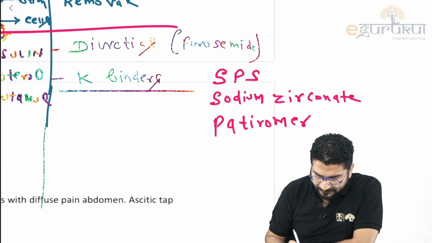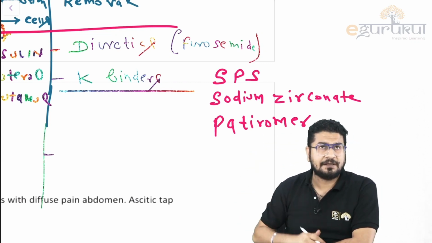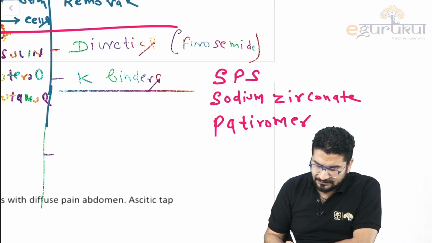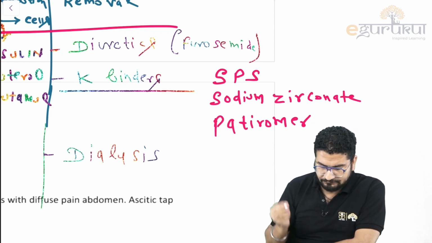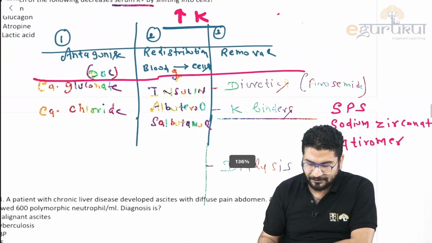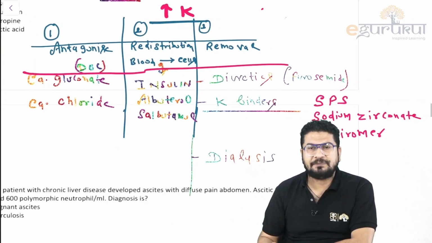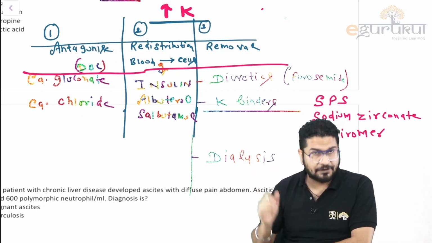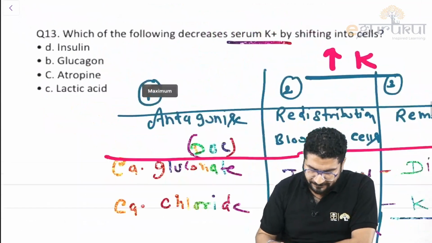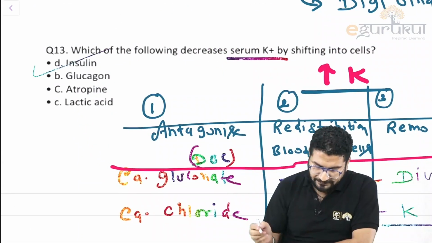Suppose ये भी fail हो गया, no improvement, still potassium is very high, the patient can have arrhythmia anytime. So the last option I have is dialysis. So these are the treatment options available for hyperkalemia. यहाँ से क्वेश्चन पेपर में आएगा definitely. This is a very, very important topic, hyperkalemia. Clear? So what will we give? We will give insulin. Simple.